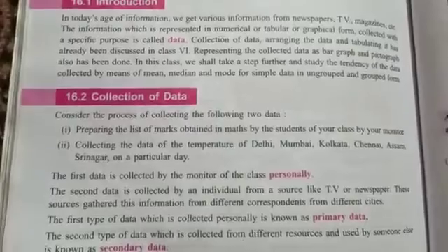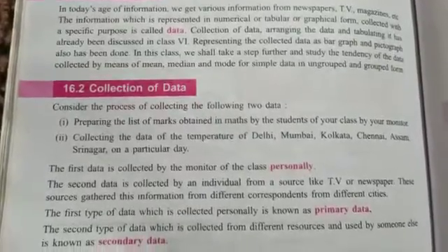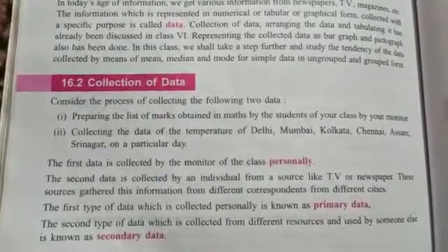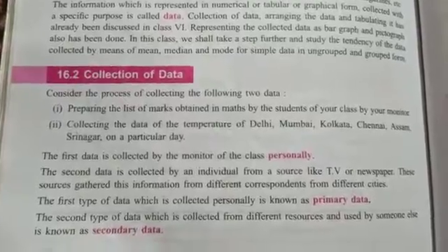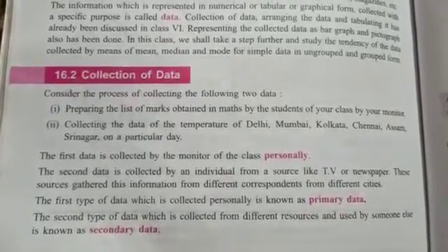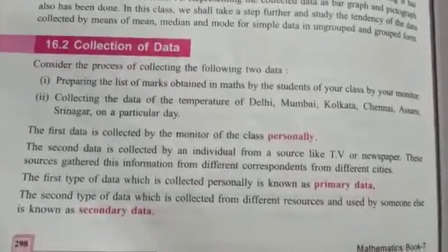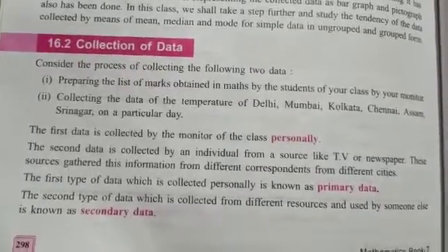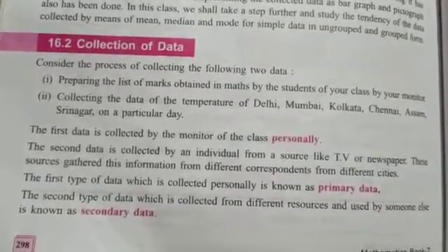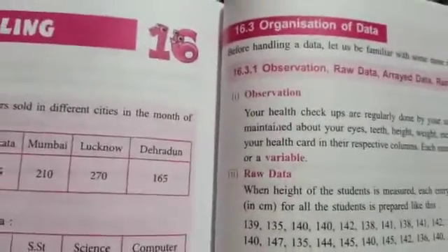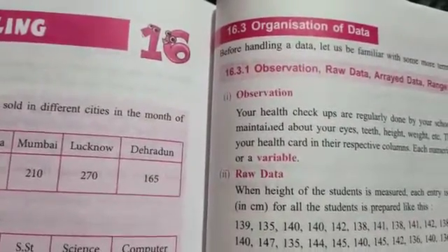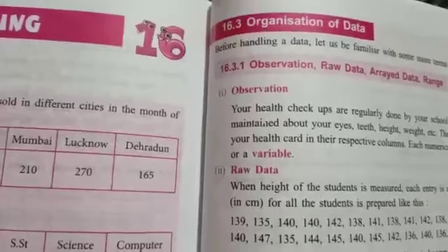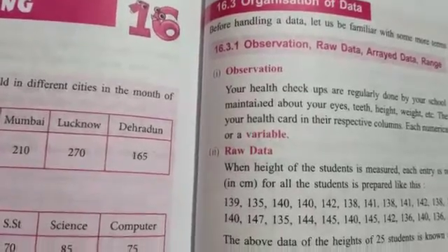Primary data is also called raw data, and when we categorize it or place it with some observation, then this is called secondary data. Simply, when we organize the data, that is called secondary data.